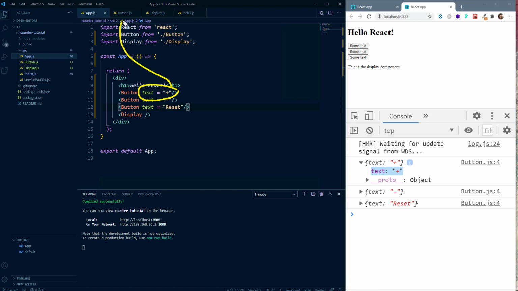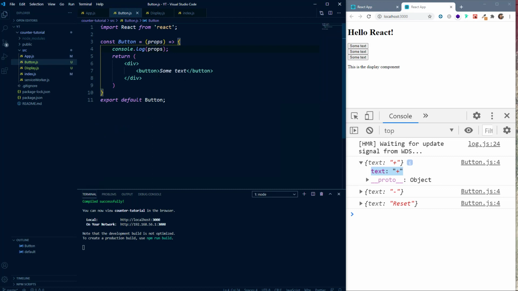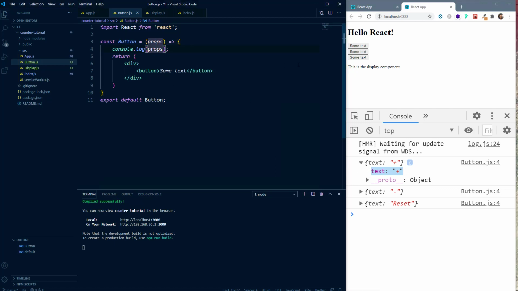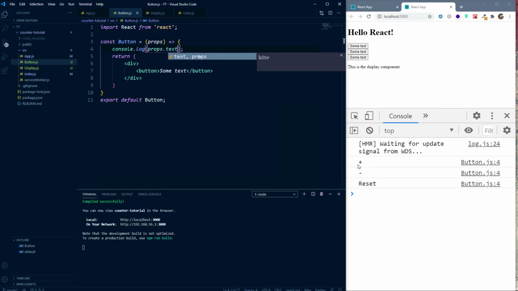It is getting passed to our button component, and inside the button component it is getting received here, and this prop has the text property. So we can access the text passed by using props.text, and you can see that we have got plus, minus